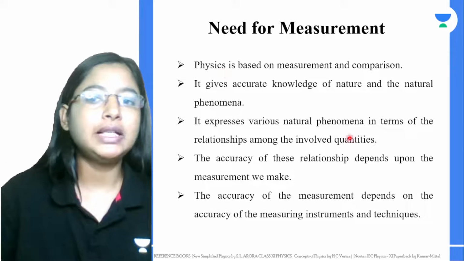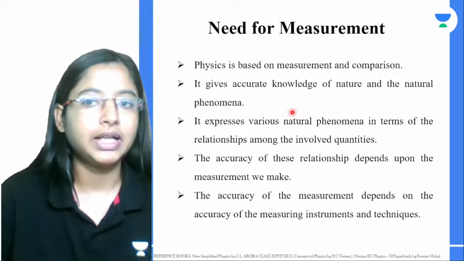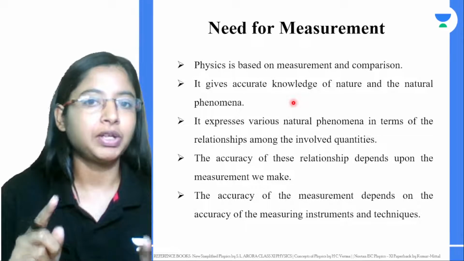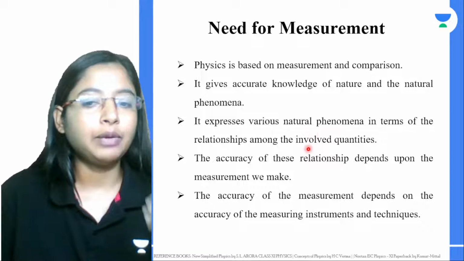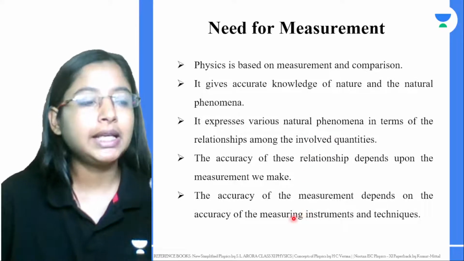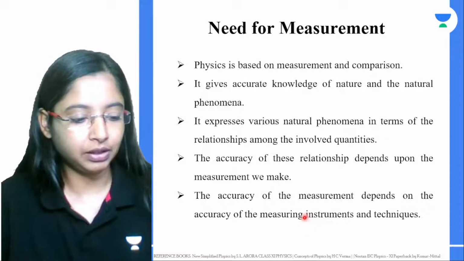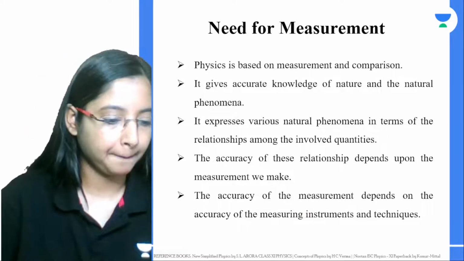To understand natural phenomena, we need to do some measurements, and we should be able to measure quantities and compare them. That's where the need for measurement comes in. And the instrument that you're using should also give an accurate value.